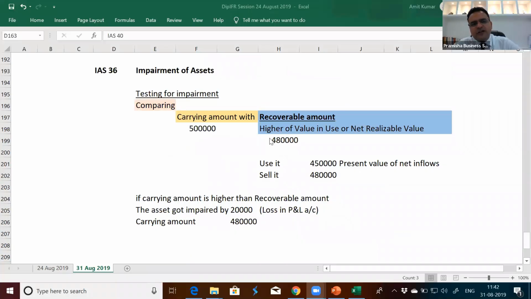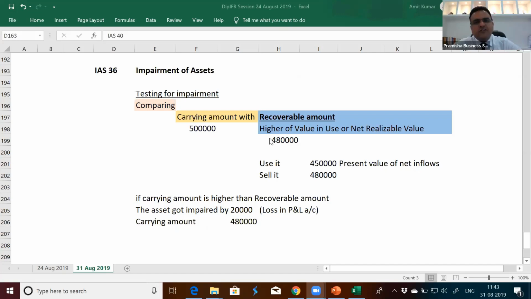To which of the assets do you believe the standard on impairment of assets will be applicable? We discussed in the previous session that there are only two ways of valuing all the assets, either at cost or at fair value. Is there any other way? Either all your assets will be measured at cost or they will be measured at fair value. Now, to which of the asset standards will IAS 36 be applicable? It will be the cost model.